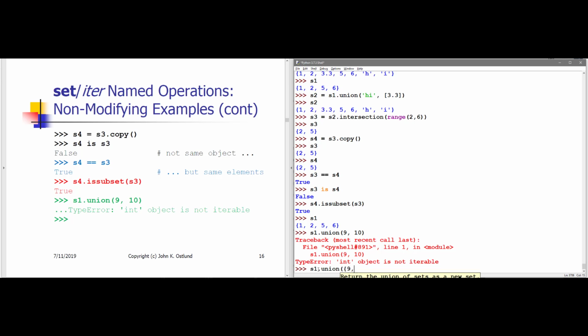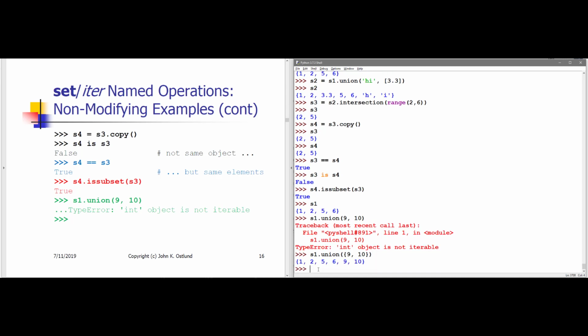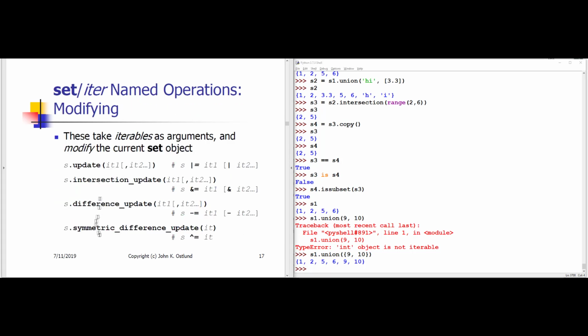For example, I could create a set containing 9 and 10. A set is certainly iterable. And so here now I get the union of S1, which contains 1, 2, 5, 6, and this set that I've specified as my argument containing 9 and 10. Now, there are also updating versions of these functions that do actually modify the set to which they're applied. Other than to tell you that those things exist, I don't think I'll bother to show examples.